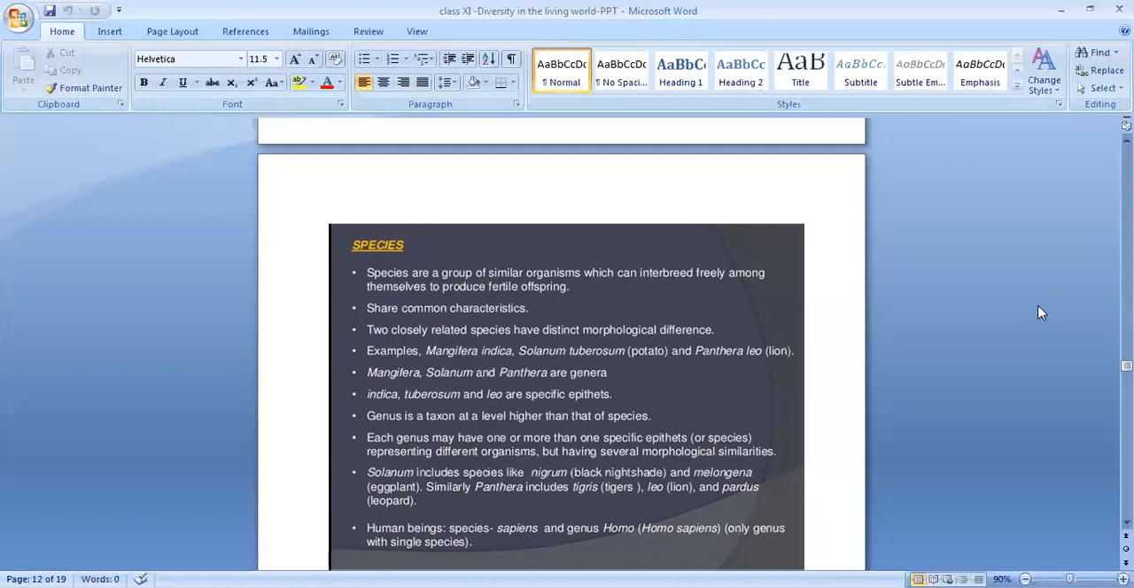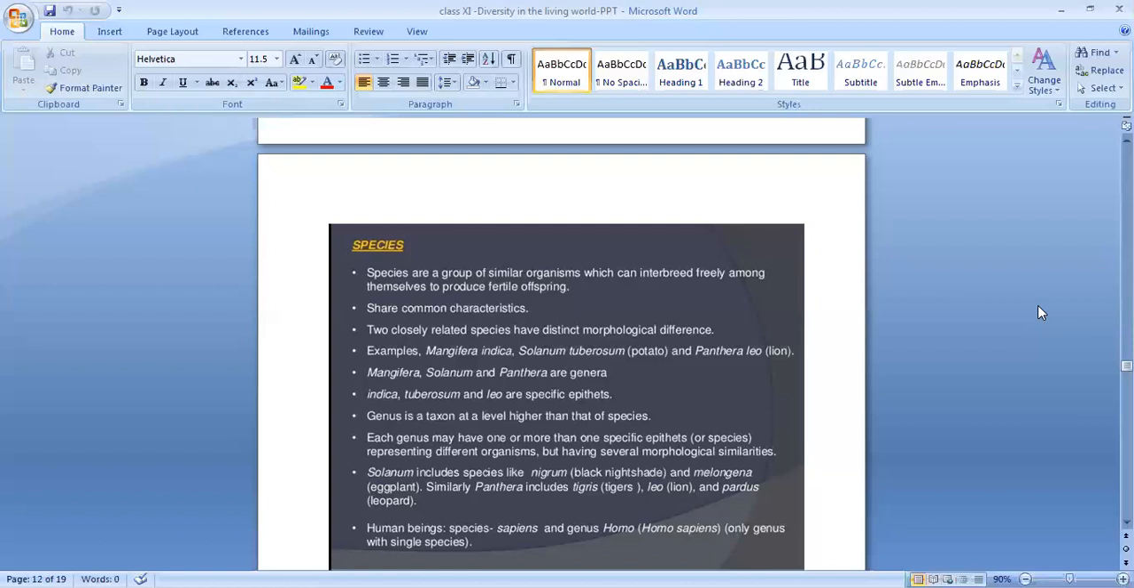They are genus. So we told there is a genus name and a species name. The first name, as we told, starts with a capital letter. They are the genus or genera. Mangifera, Solanum, Panthera, all these are genera. In the second part, indica, tuberosum and leo are specific epithets, also called species. Genus is a taxon at a level higher than that of species. So if you take genus and species, first we see the genus, then the species, and genus is a higher level than species.